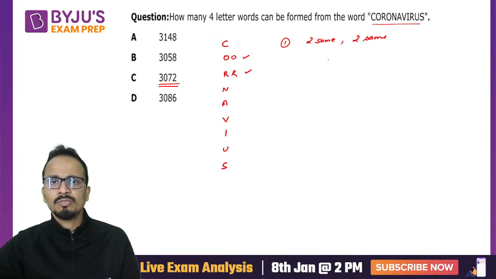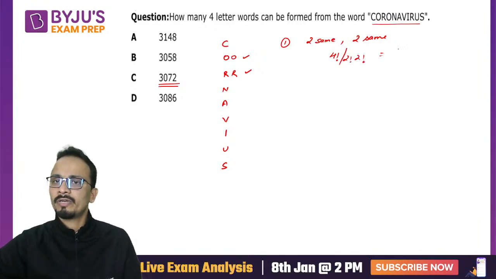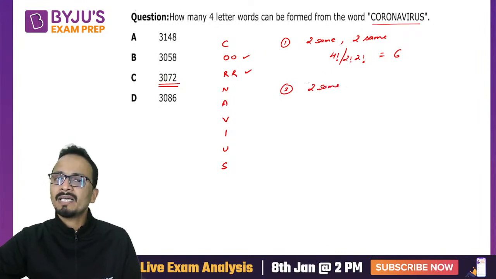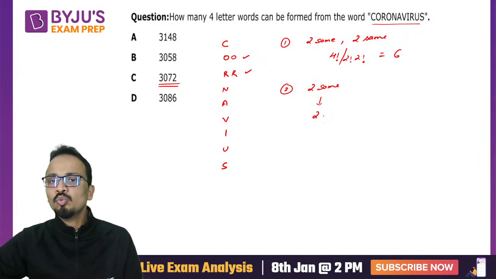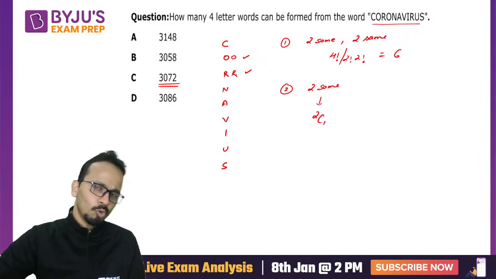So I'll select both of them, and the number of ways will be 4 factorial upon 2 factorial 2 factorial. All right. And this value will come out to be 6. So this is the first case. Second case, two same. That means either OO or RR, which can be selected in 2C1 ways. Either I'll select both O's or I'll select both R's.